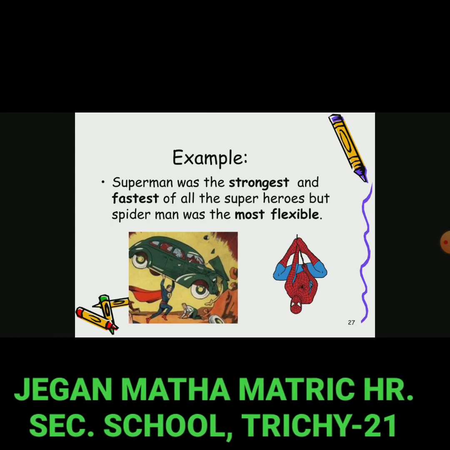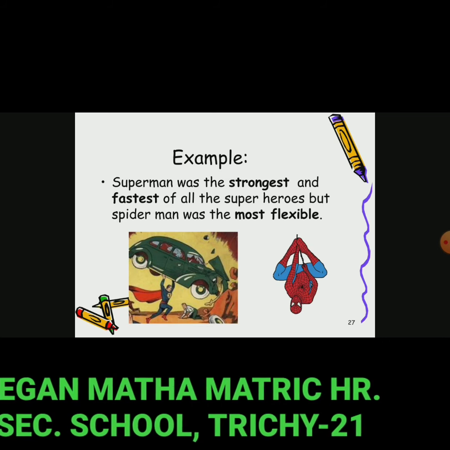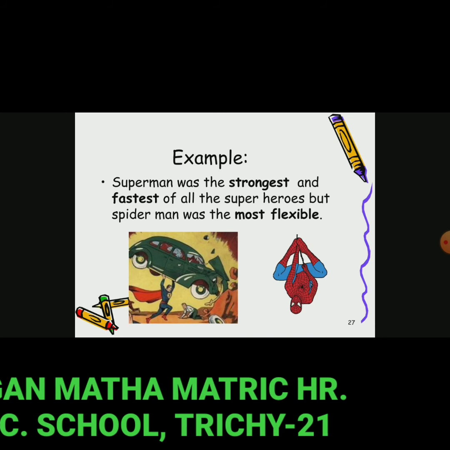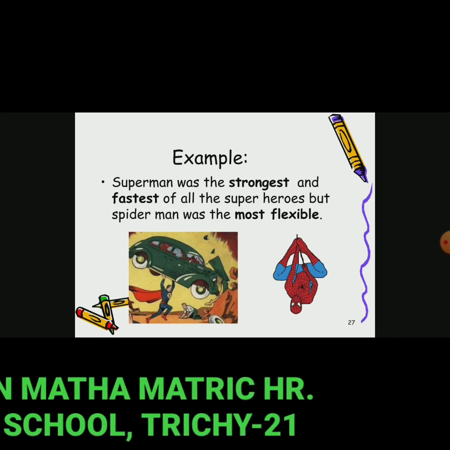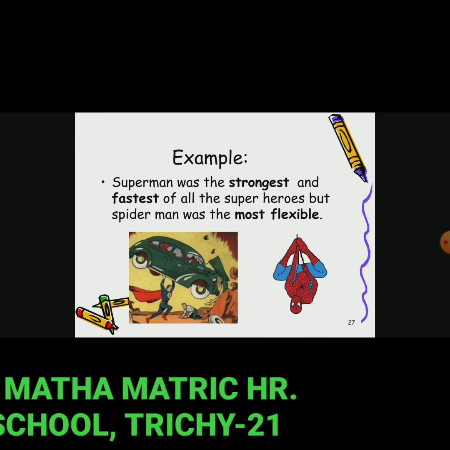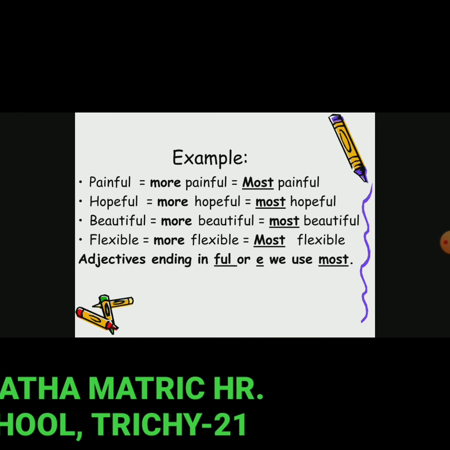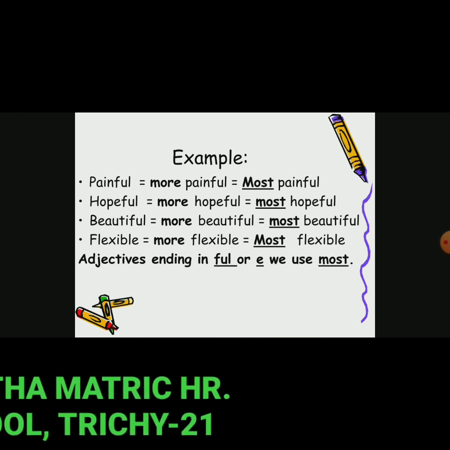For example, Superman was the strongest and fastest of all the superheroes, but Spider-Man was the most flexible. Here, most: you have already learned that more belongs to comparative degree. Most we use for superlative degree. Painful, more painful, most painful.